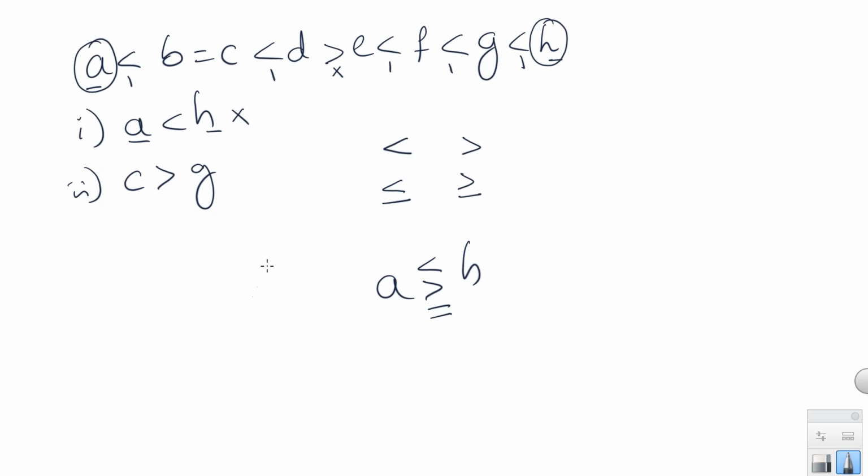If I take the second one, C and G. So again, I have less than, less than, less than, but I have one greater than. So that is false again. Between C and G, opposite category symbols, that is also false.